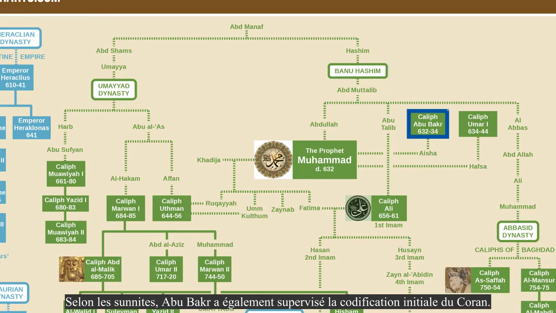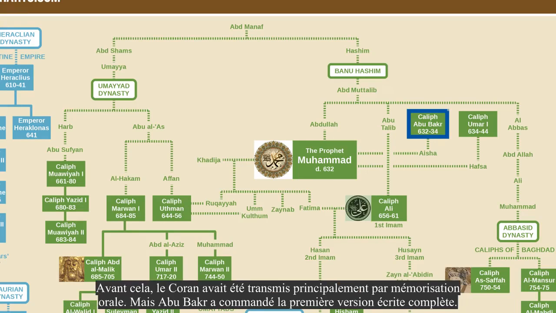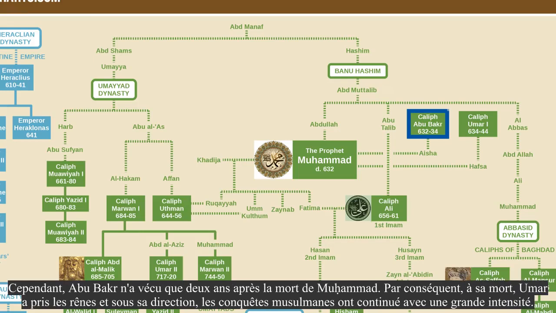According to Sunnis, Abu Bakr also oversaw the initial codification of the Quran. Previous to this, the Quran had been passed on primarily by means of oral memorization, but Abu Bakr commissioned the first complete written version. However, Abu Bakr only lived for 2 years after the death of Muhammad. Therefore, when he died, Umar took charge, and under Umar, the Muslim conquests continued with great intensity.